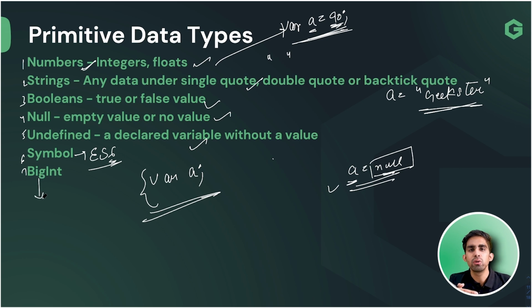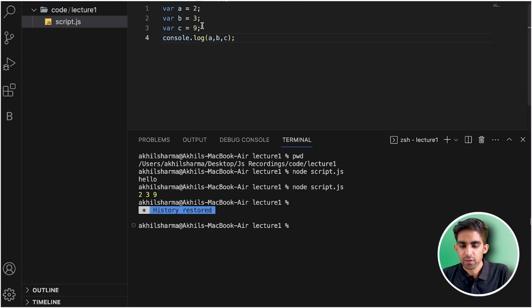BigInt: if you want to store some very big values, in that scenario we are going to use BigInt. Obviously, symbol we are going to discuss when we discuss ES6. Now, let's quickly have a look.